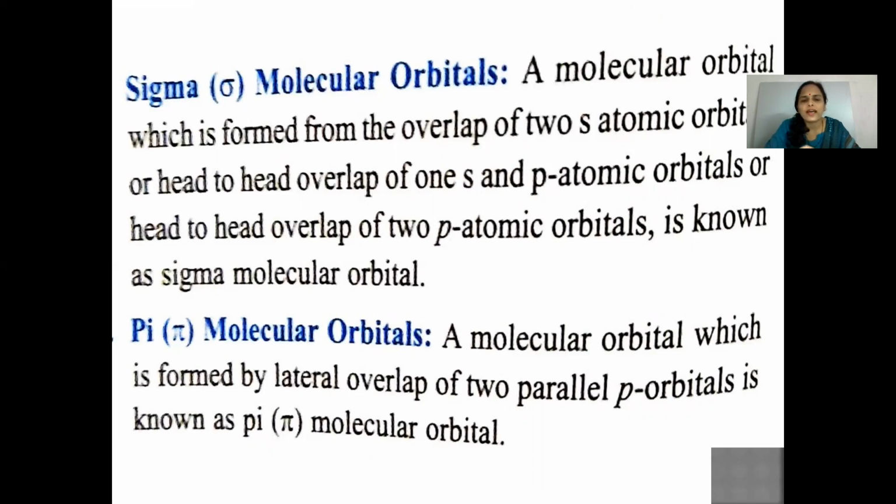And a pi molecular orbital is a molecular orbital formed by lateral overlap of two parallel p orbitals.